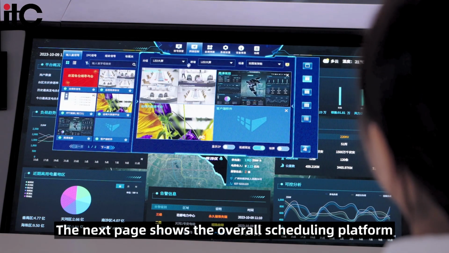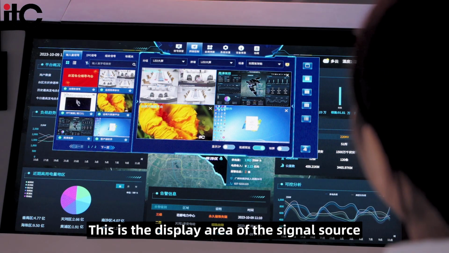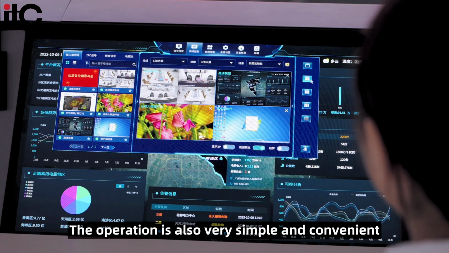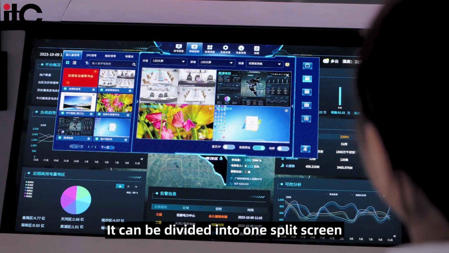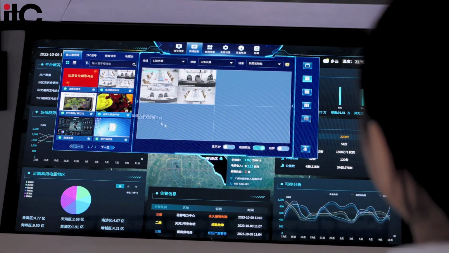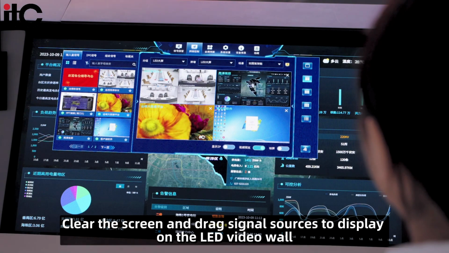The next page shows the overall scheduling platform. This is the display area of the signal source. The operation is also very simple and convenient. It can be divided into 1 split screen, 2 split screens, and 4 split screens. Clear the screen and drag signal sources to display on the LED video wall.